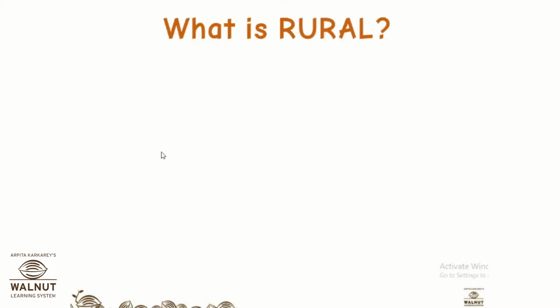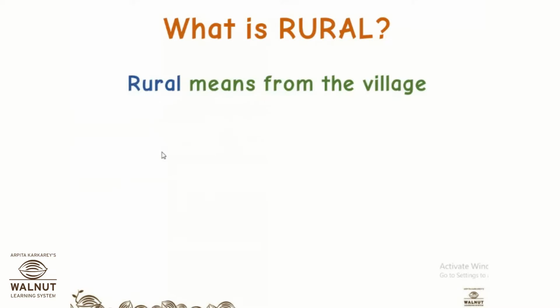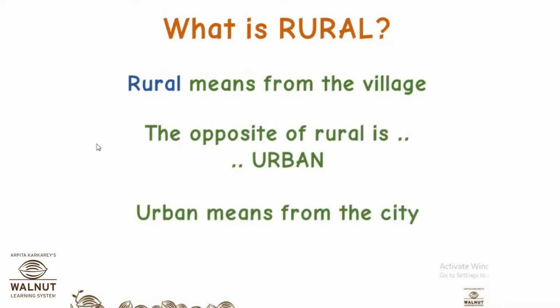So what is rural? Rural means from the village. You have to remember, rural means from the village. And urban means from the city. So next time when we do urban, you should know that urban means from the city and rural means from the village. The opposite of rural is urban. Have you understood? So rural means village and urban means city. You have to keep urban in mind because our next chapter is based on that.